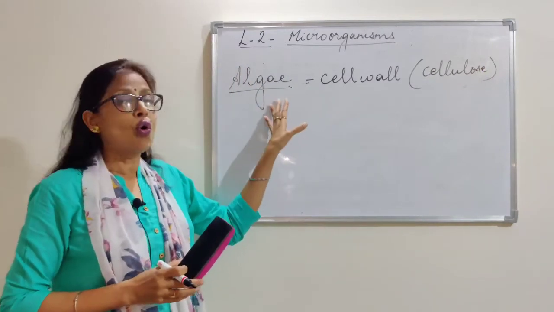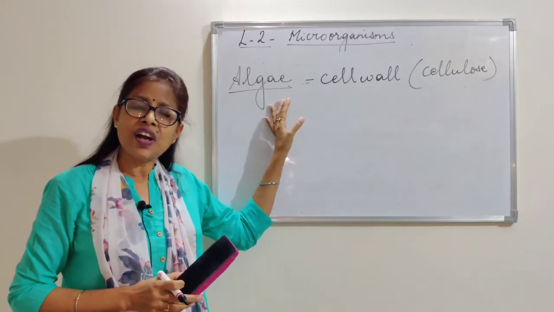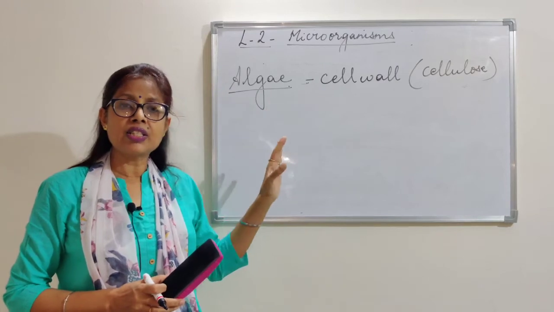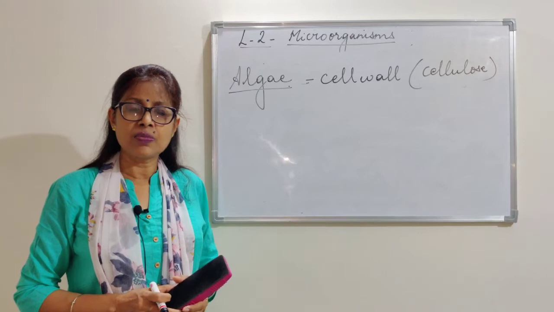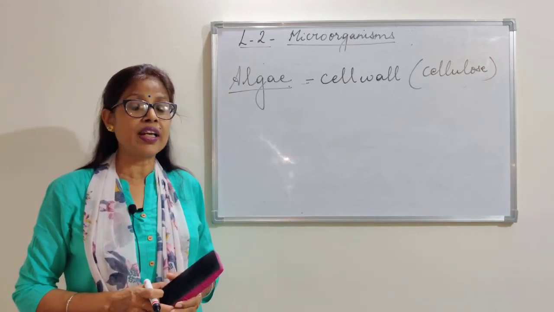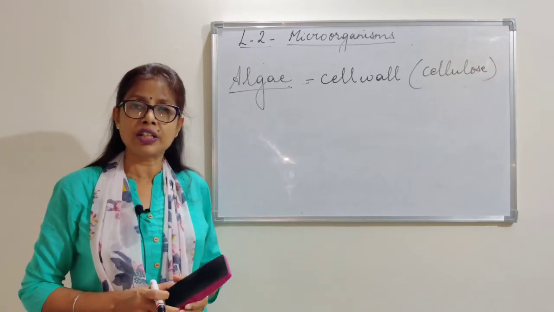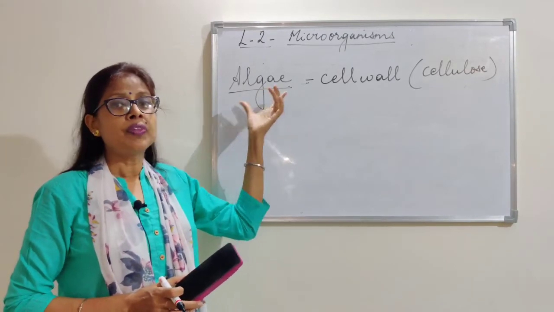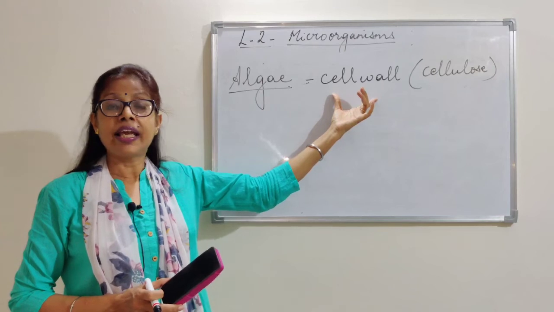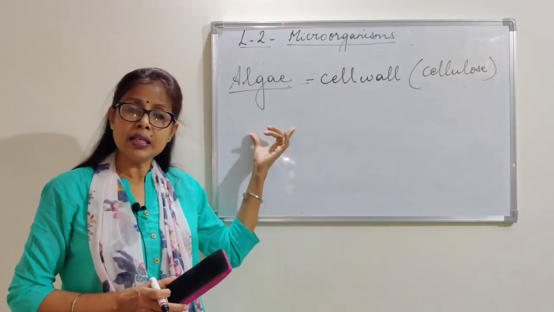And they are all green in color. We find them in areas where the land is wet, especially during the rainy season, on areas where water continuously drips down. Since algae have a cell wall, they can be studied under plants also.